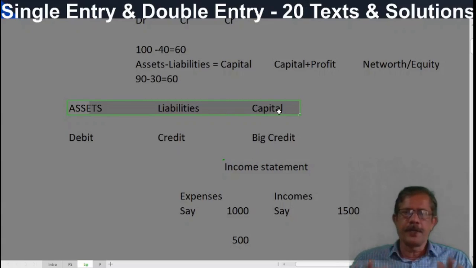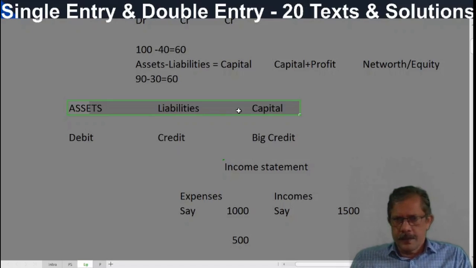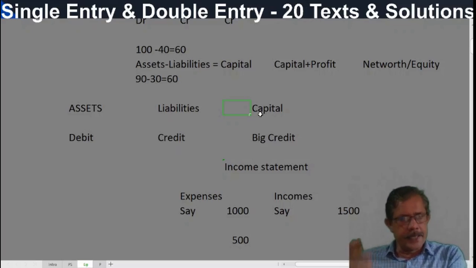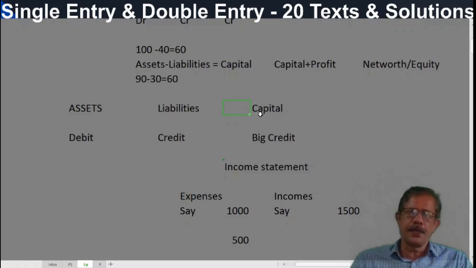And we call it a statement of affairs, finding out the opening capital. And capital increases due to what? Profit. So the difference between the opening capital and closing capital will be treated as either profit or loss. And this term we call net worth. Correct, no? We call it net worth. So net worth in the opening and net worth at the end of the period are compared. And the increase in net worth will be exactly equal to profit. And this profit we carry forward in the double entry system to the balance sheet.